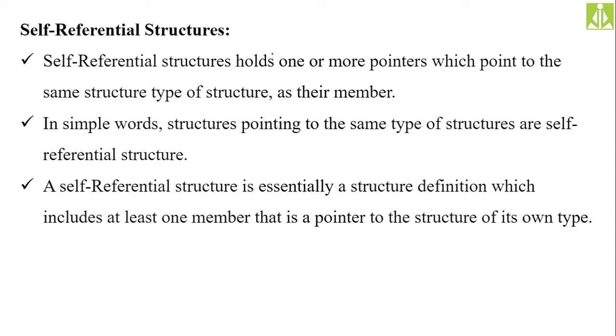Okay, so self-referential structures hold one or more pointers which point to the same type of structure as their member. Inside a structure we can keep any type of data, because when we defined the structure, we said a structure is a collection of heterogeneous data type elements.